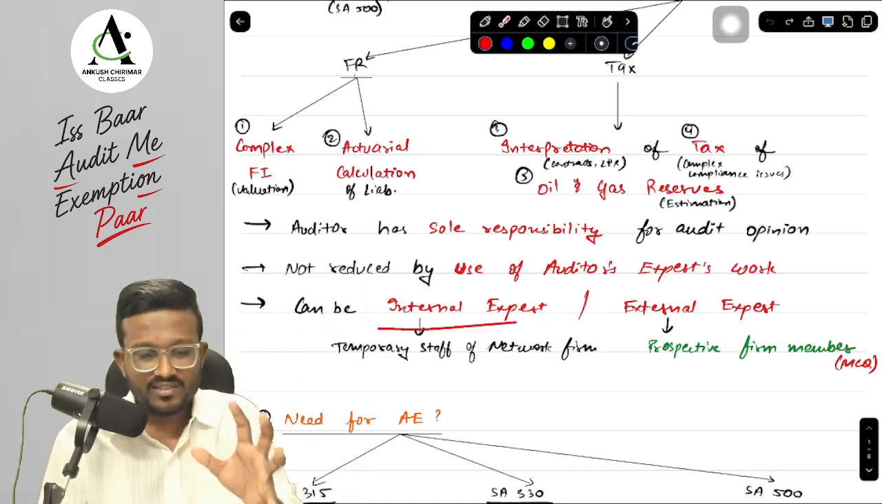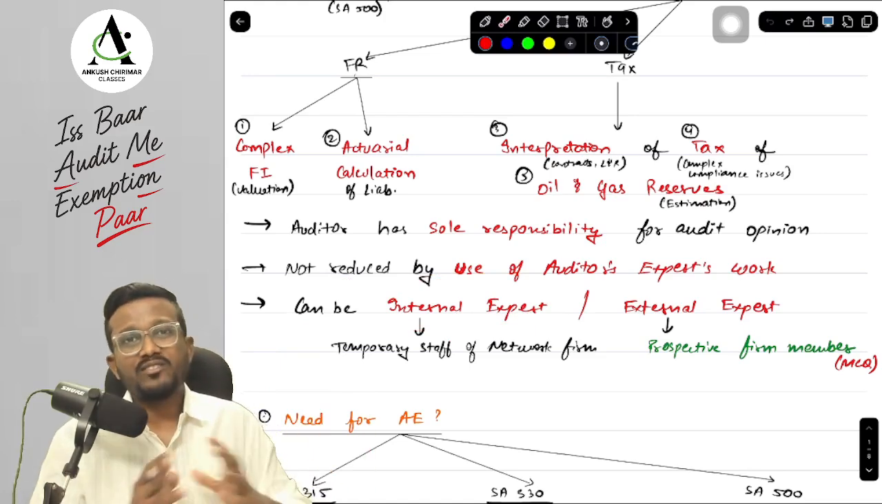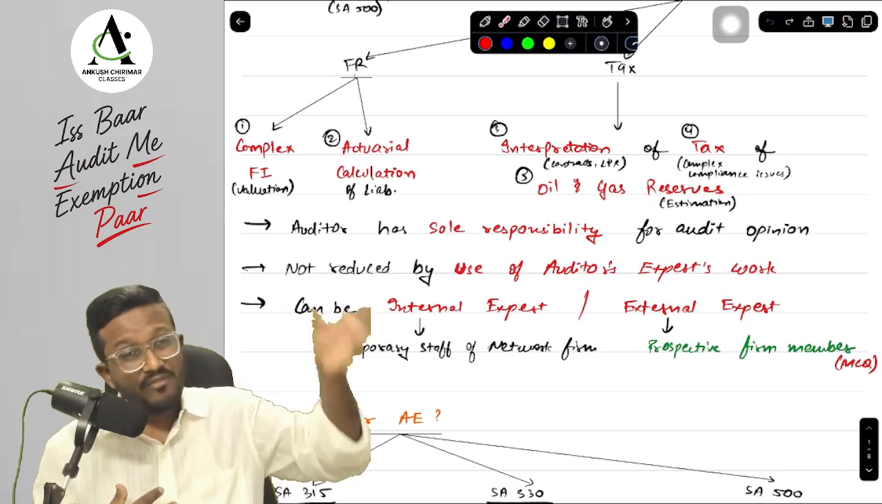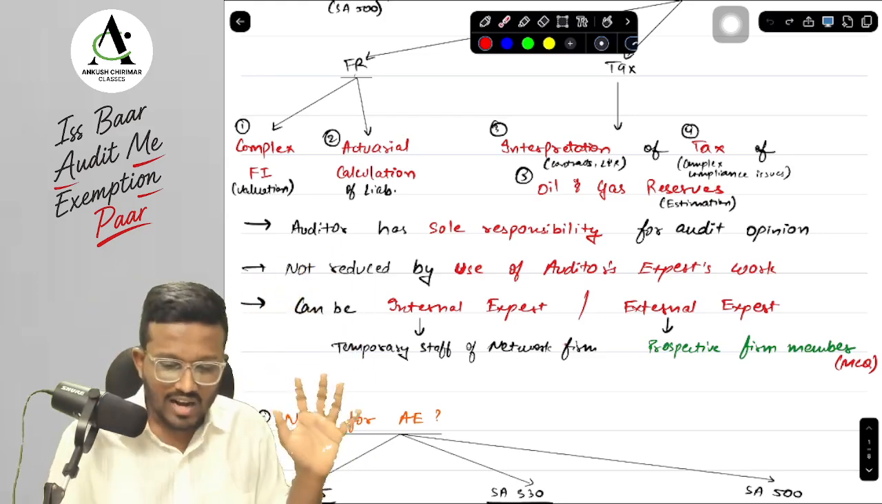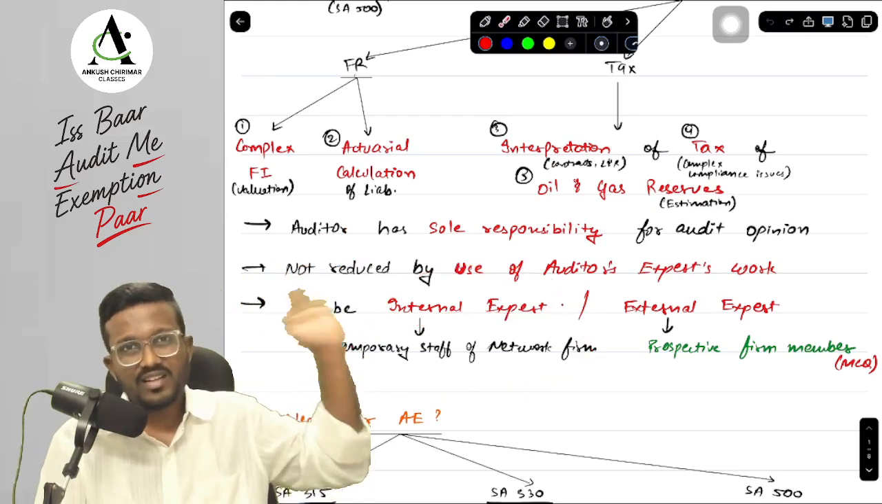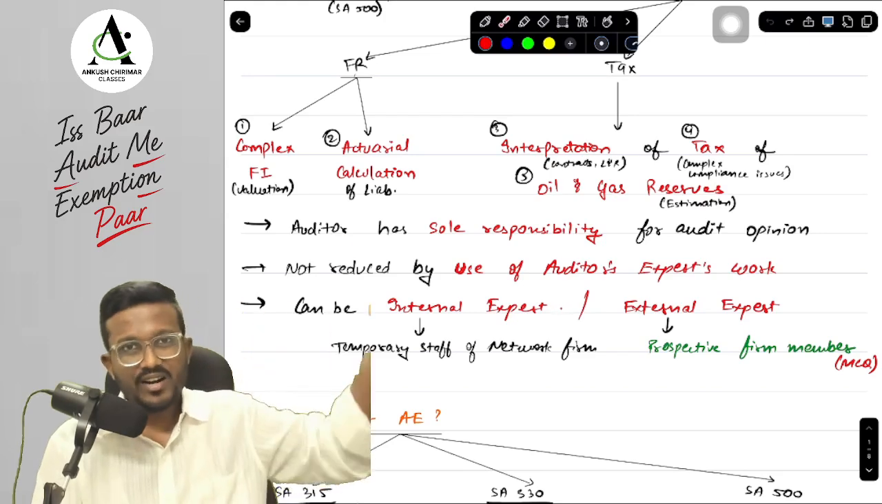Okay, yes sir. And this auditor's expert can be an internal expert or an external expert. Who is an internal expert, sir? Internal experts are all the members of our firm, the permanent staff and temporary staff, and the permanent staff and temporary staff of our network firm. All are called internal experts. And who is an external expert, sir? Basically, anyone other than these internal experts is called an external expert.